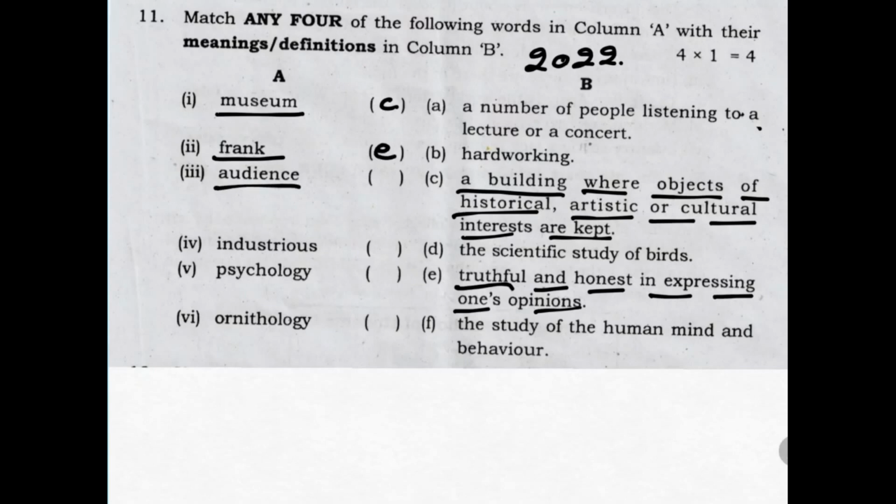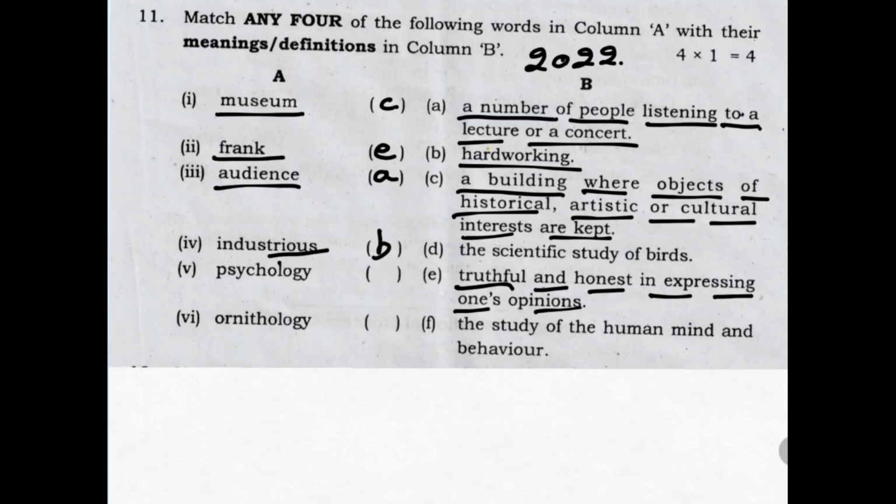Who are audience? Audience is a group of people watching an activity or a program, like group of students listening to a lecture can be called an audience. Group of people watching a movie can be called an audience. Group of people watching a match like football FIFA match or a cricket match can be called an audience. Here the answer is a number of people listening to a lecture or a concert is audience. This is A. What is industrious? Industrious means hard working, which is B.